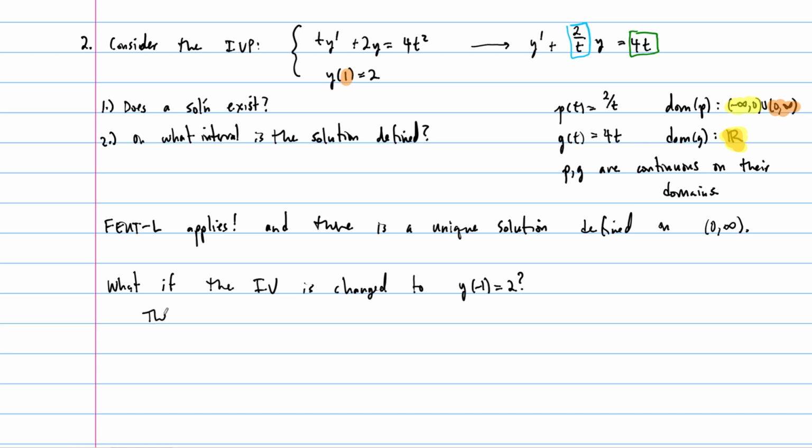So the FEUT-L still applies, and the domain of the solution, we'll say, this time is -infinity to 0. It's the negative half of the real line.